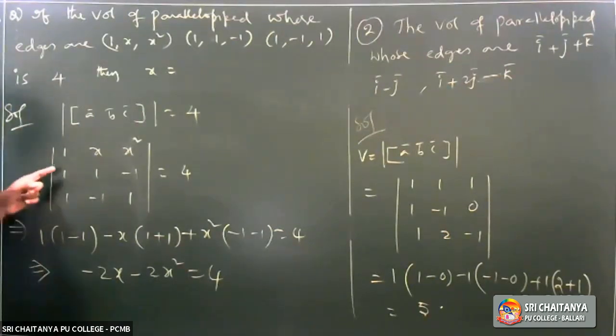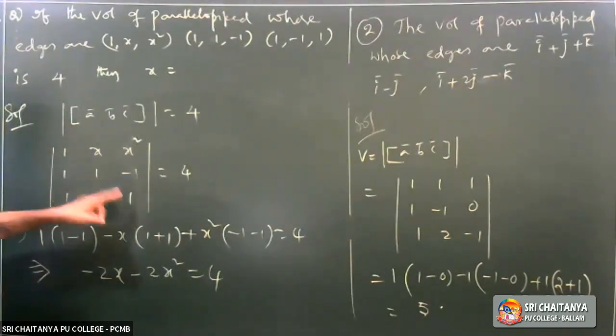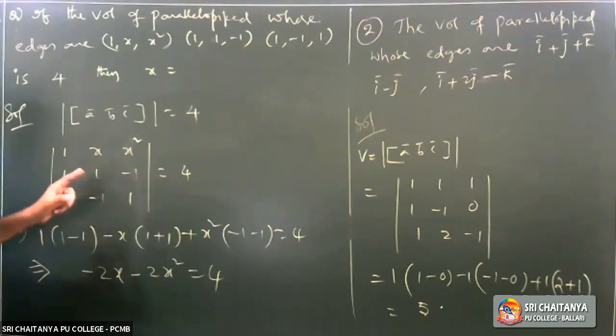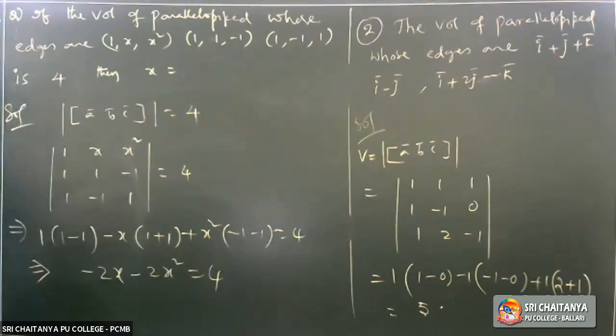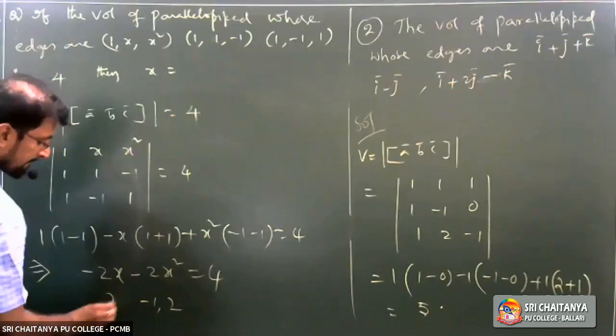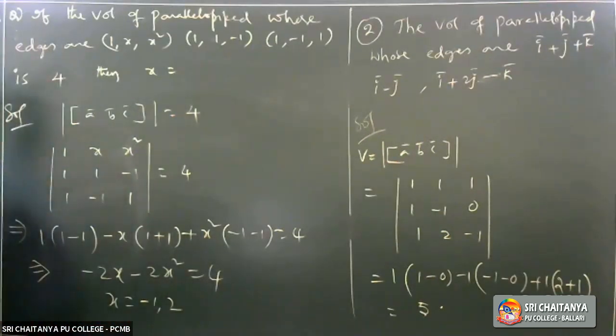I am going to repeat this step. 1 into (1 minus 1), minus x into (1 plus 1), plus x square into (minus 1 minus 1). Now simplify this, you are going to get that, and you should get the x value as minus 1 or 2. That means 2 values. Why? Because this is a quadratic equation. x is equal to minus 1 comma 2.